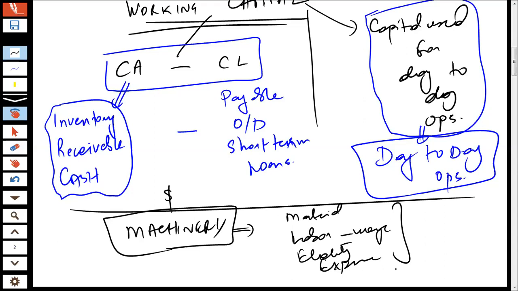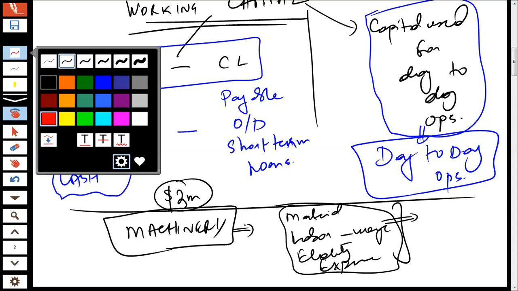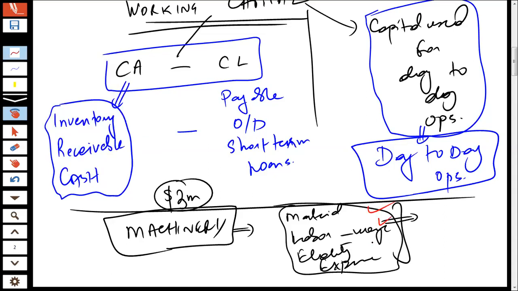But in order to ensure that this machinery generates money for you, you need to manufacture the product from this machinery. And if you have to manufacture the product, that would mean you have to buy the material, you have to pay the labor, you have to pay for expenses like electricity, other utilities, or some other routine day-to-day expenditure.